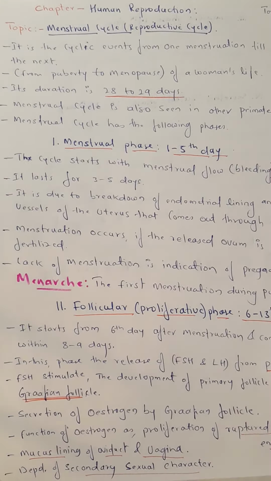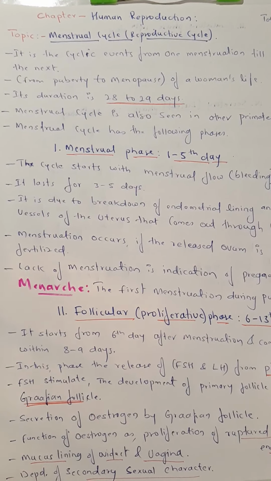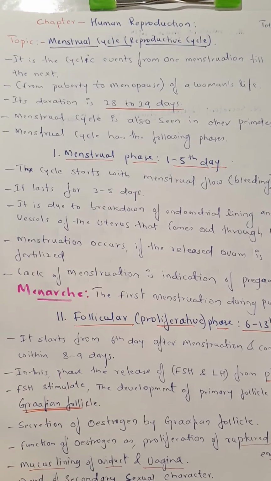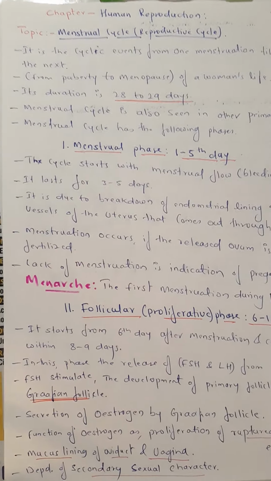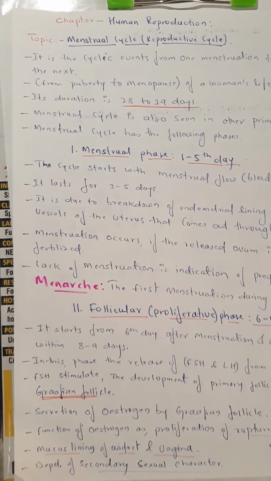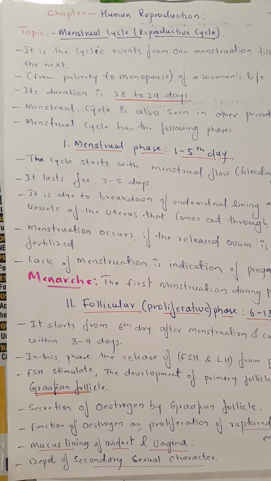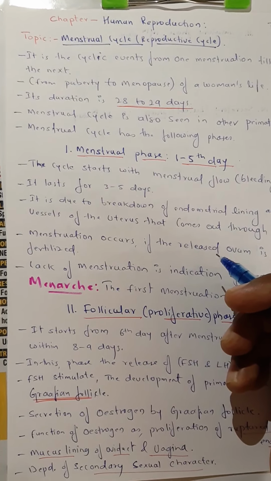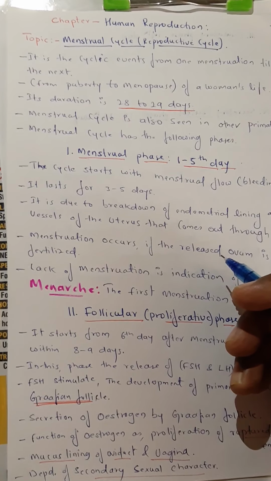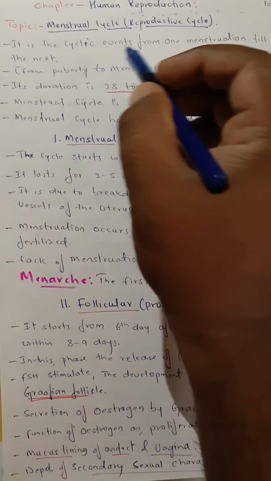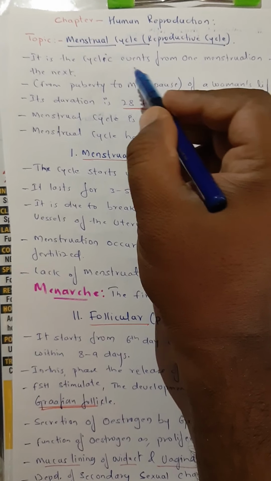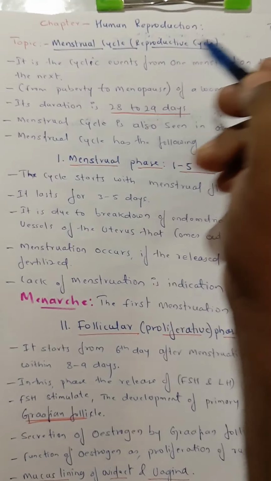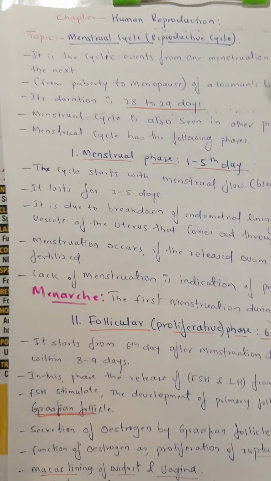What happens here? Certain changes are seen in the female reproductive system, and those events are repeated after a few days. Hence all those phases are considered a cyclic event, and we call it a reproductive cycle. So it is clearly mentioned here, the events from one maturation till the next. So this is a menstrual cycle.